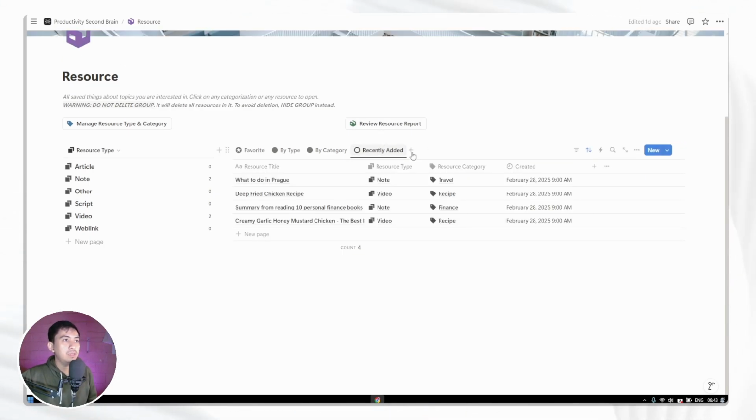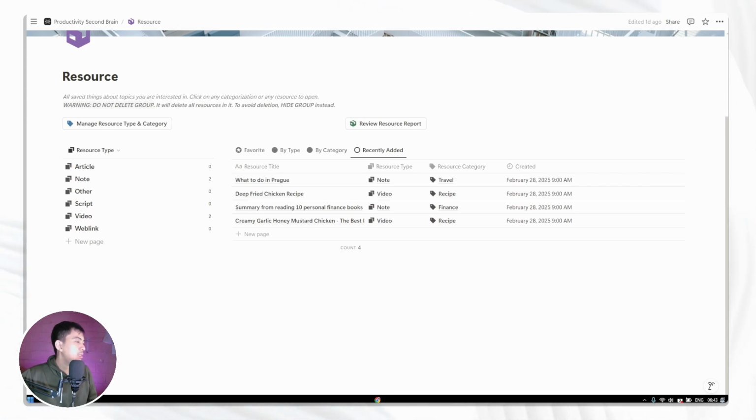And recently added, we also explored this part a little bit, but this one sorts all of the resources based on whether they were recently added or not, so you can access the new resources really quickly.